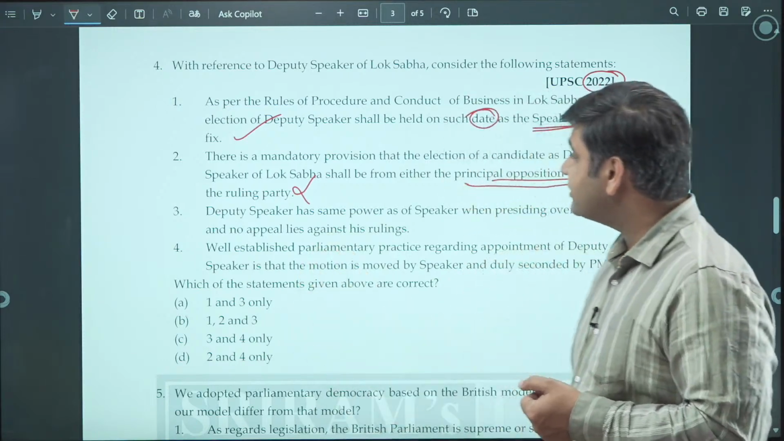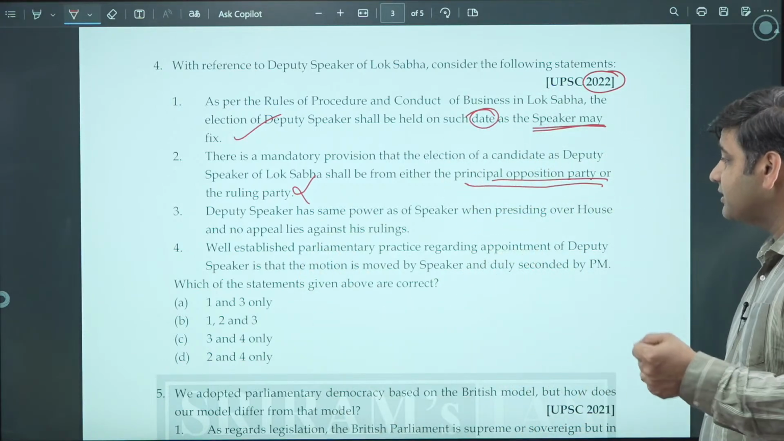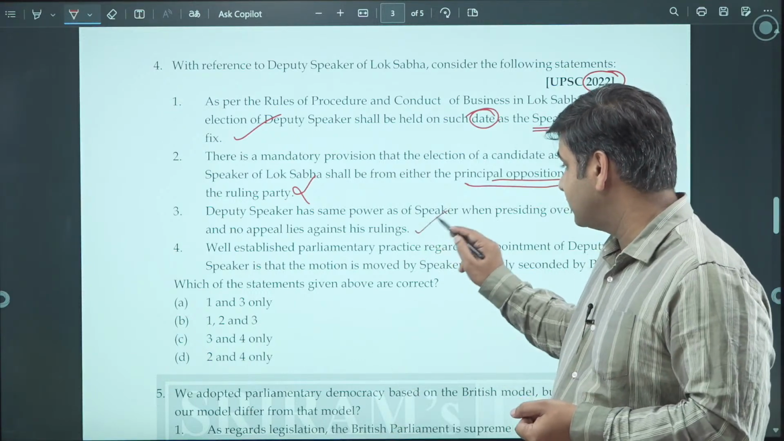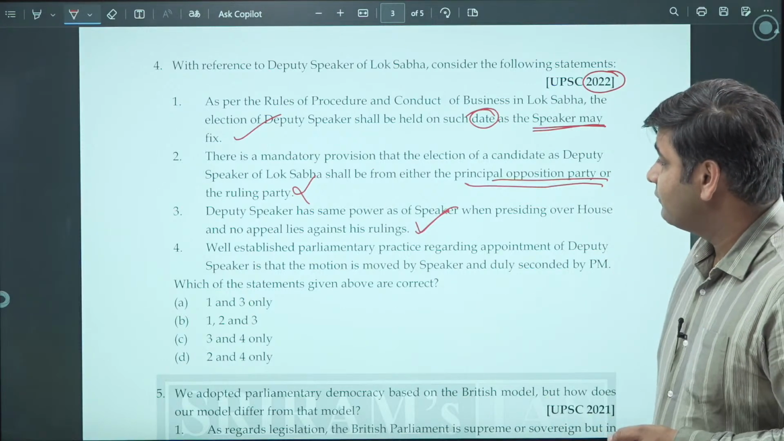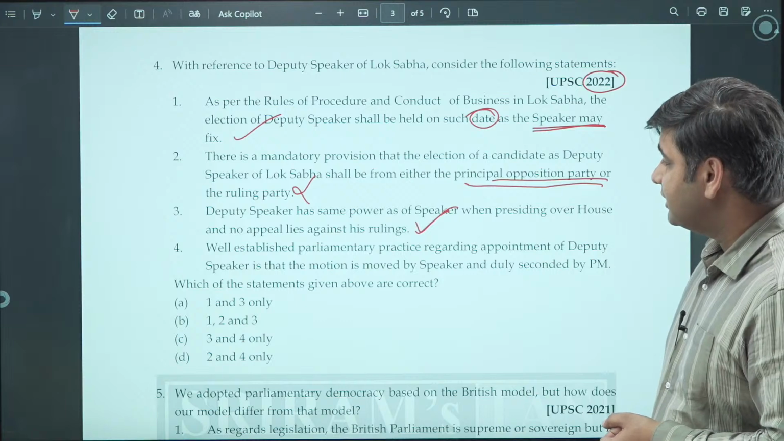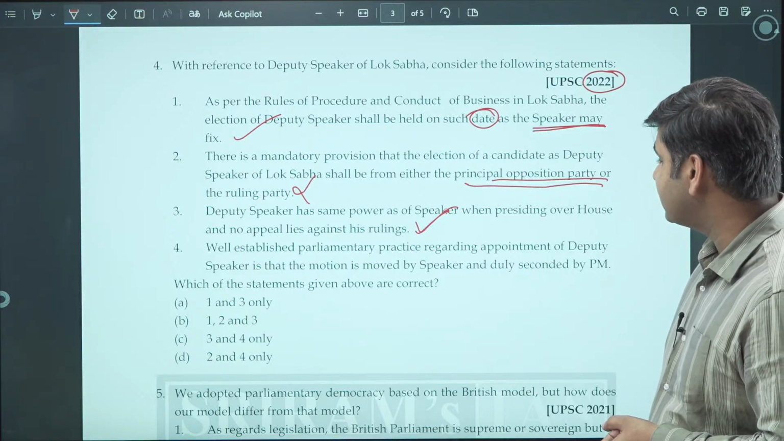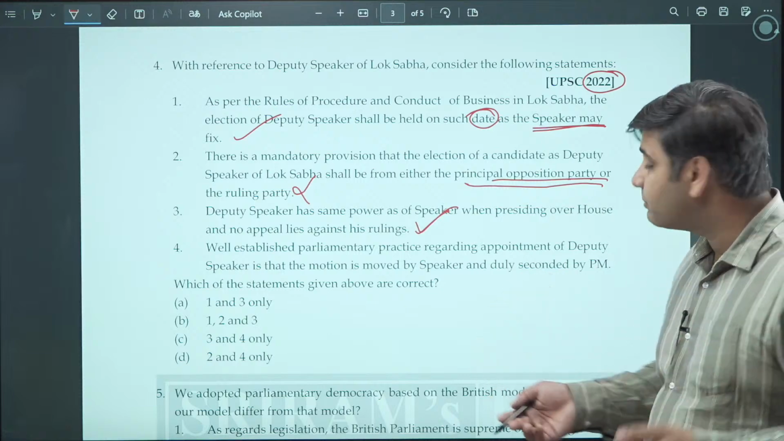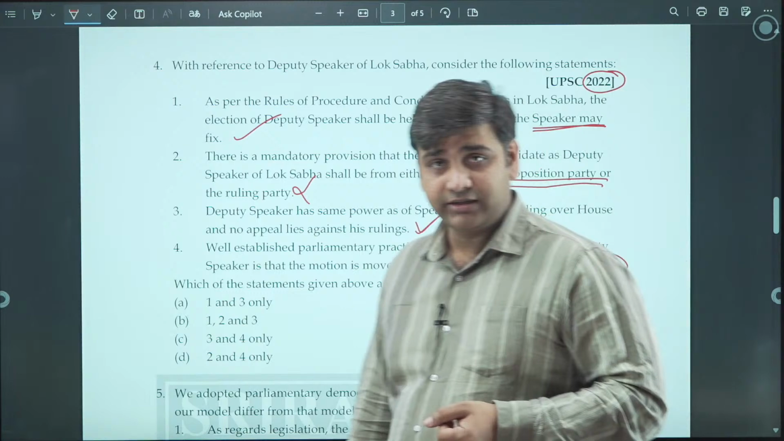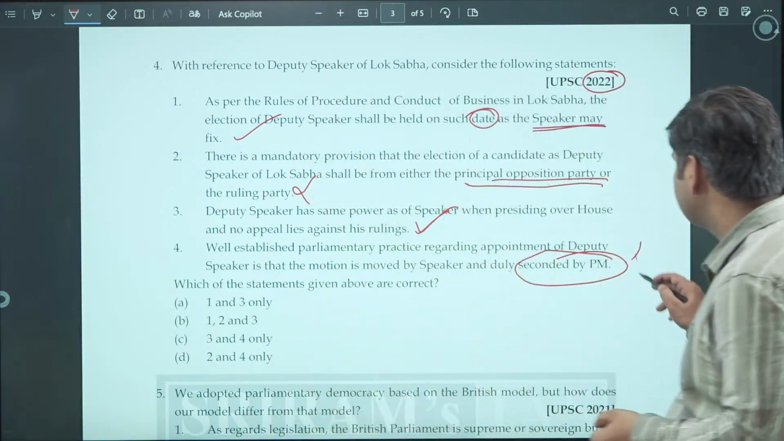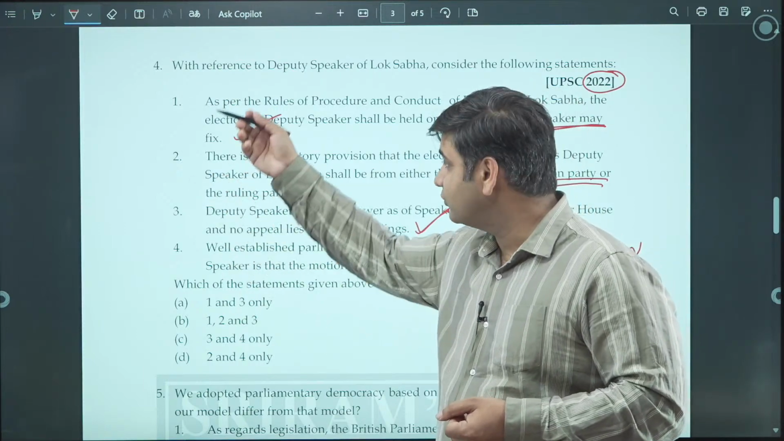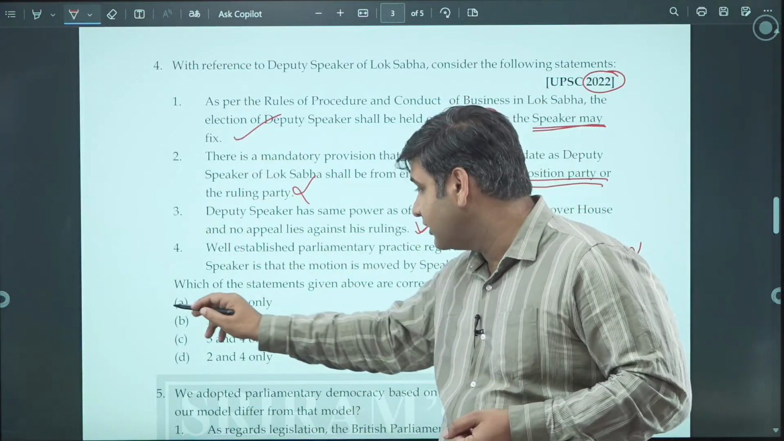So the deputy speaker has same power as the speaker when presiding over the house, and no appeal lies against his ruling, which is very true. This is a correct statement. Well-established parliamentary practice regarding appointment of deputy speaker is that the motion is moved by the speaker and duly seconded by the Prime Minister. There is no provision of seconding the motion by the Prime Minister in India. So this statement is also not correct. Hence we can say that statement number 4 and statement number 2 are not correct. Only statement 1 and statement number 3 are correct.